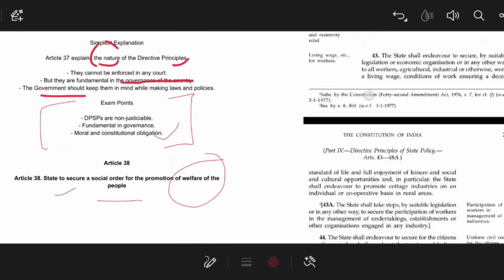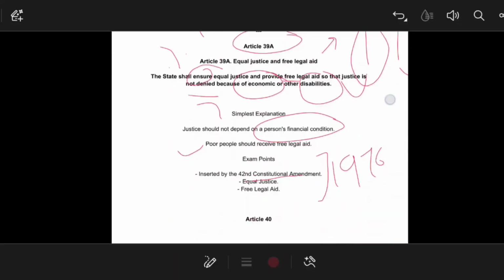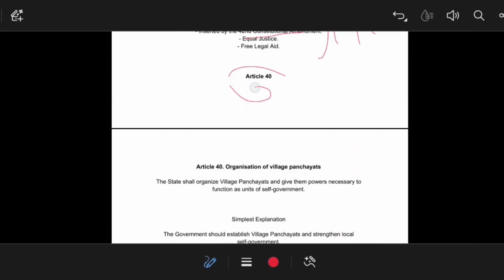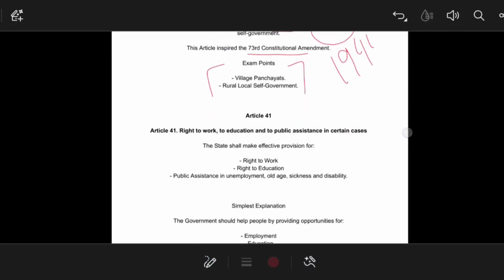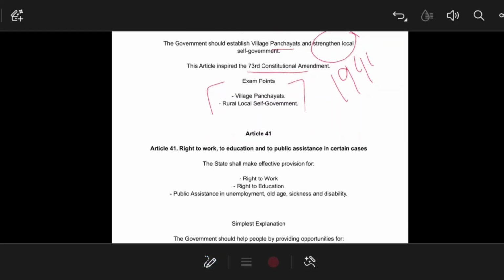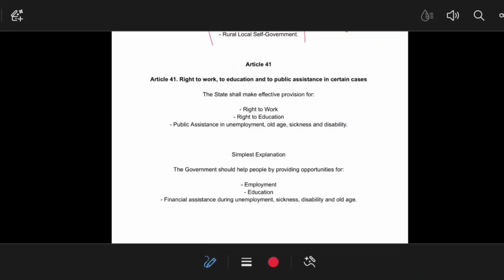Okay, let us discuss it in a simple way. Article 40 is about the organization of village panchayats. The text states that the State shall organize village panchayats and give them the powers necessary to function as units of self-government. The government will establish village panchayats and also strengthen them, and this article inspired the 73rd Constitutional Amendment Act 1992. From exam point of view, this article is about village panchayats or rural local self-government. Now Article 41, if you want to read the original text, you can go through it. I have added the screenshot, but from now I will discuss it here.